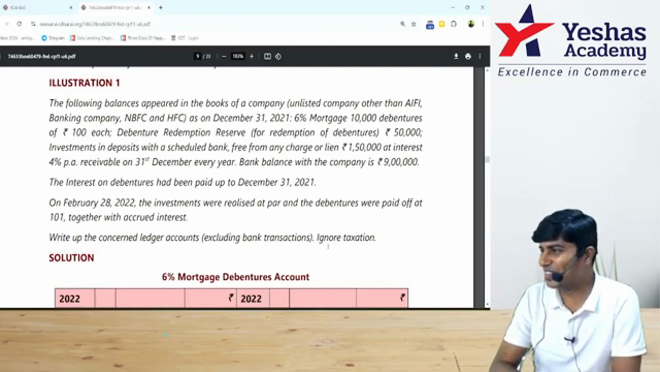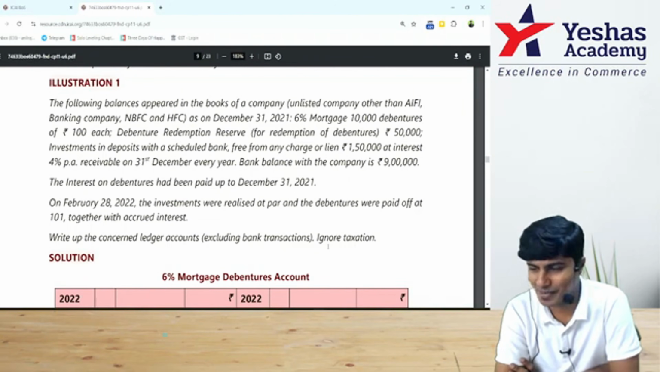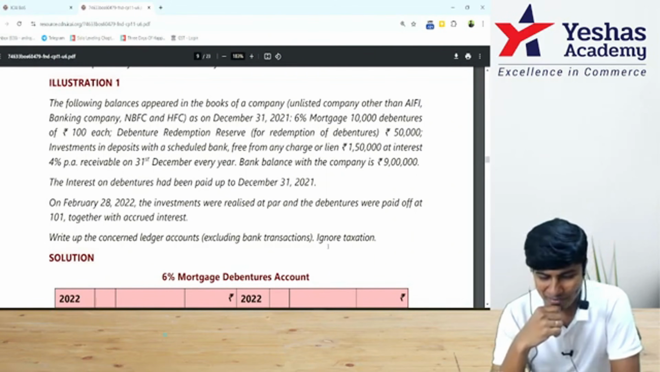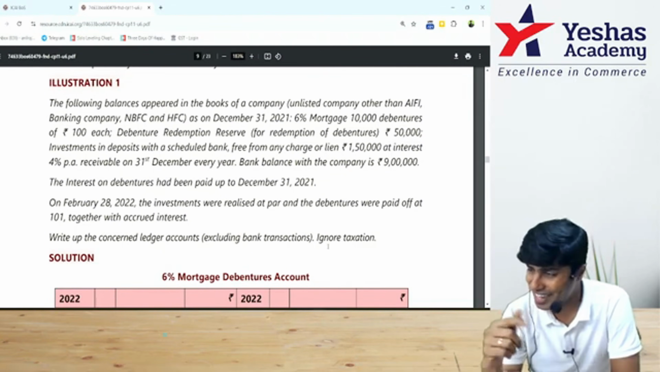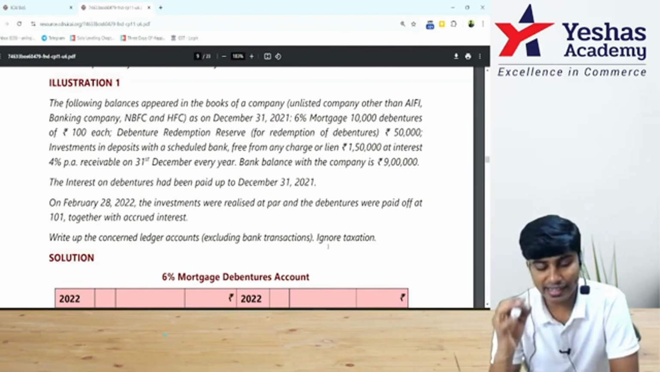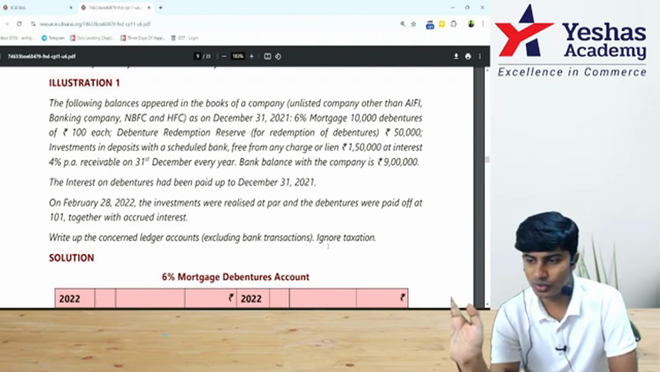Come on, guys. Let's now do illustration number 1 from Redemption of Debentures. This is the question from our ICAI study material. Start reading the question. Following balances appeared in the books of a company. Read the last line first so that you'll understand what they are expecting from us. Write up concerned ledger accounts, excluding bank transactions, ignoring taxation.